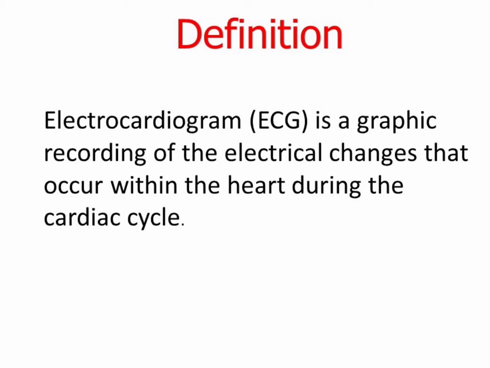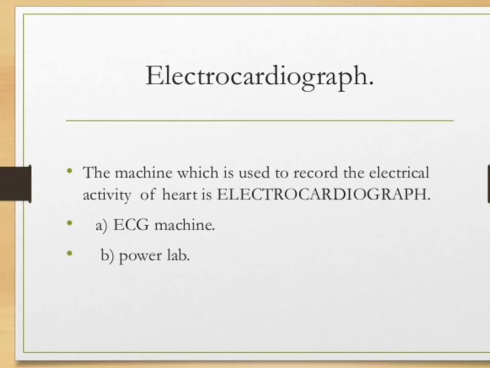Electrodes are placed on your chest to record your heart's electrical signals, which cause your heart to beat, and the signals are shown as waves on the attached computer monitor or printer. Electrocardiograph: this machine is used to record the electric activity of the heart. This is called the electrocardiograph. The ECG machine detects tiny electrical signals that make your heart pump blood around your body, and the ECG machine does not put any electricity into your body.